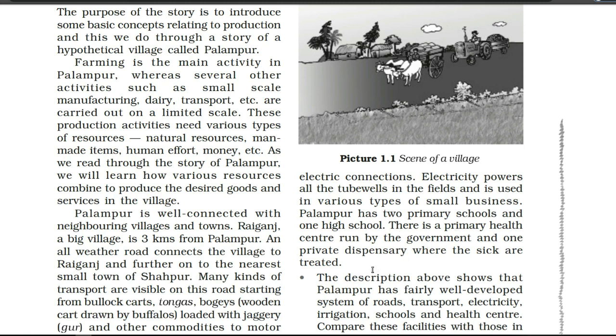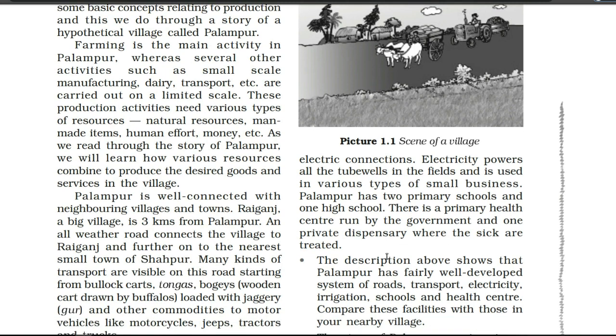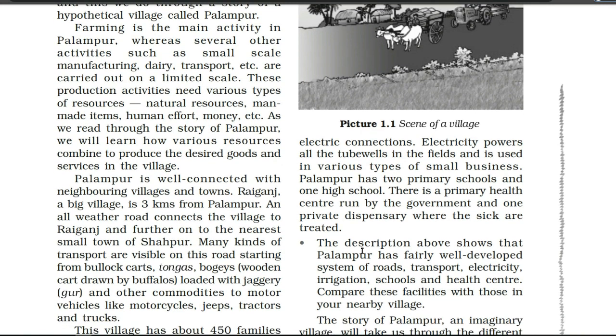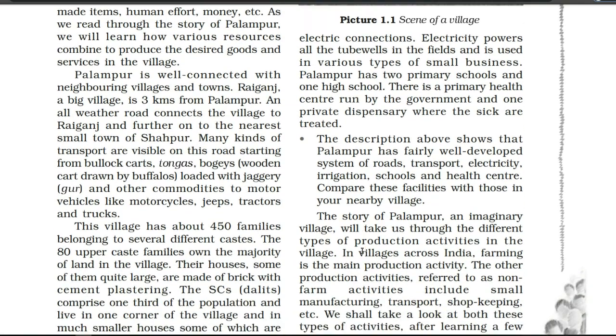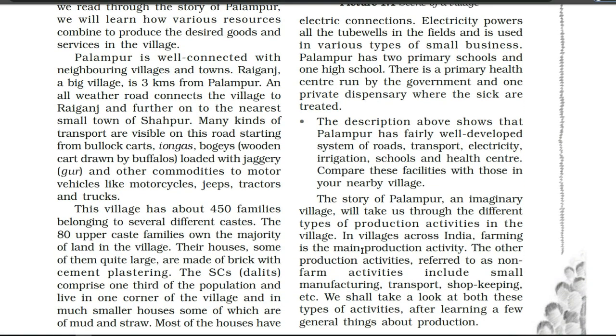So here is the composition we have about the families and what kind of people live in the village Palampur. Here are a total of 450 families belonging to several different castes. So it shows that casteism was there, and the families of these different castes were divided into upper caste families as well as the Dalit caste families. So here 80 upper caste families own the majority of land in the village.